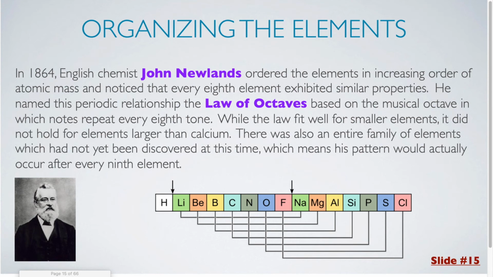While the law fit well for smaller elements, it did not hold for elements larger than calcium. There was also an entire family of elements which had not yet been discovered at this time, which means his pattern would have actually occurred after every ninth element.